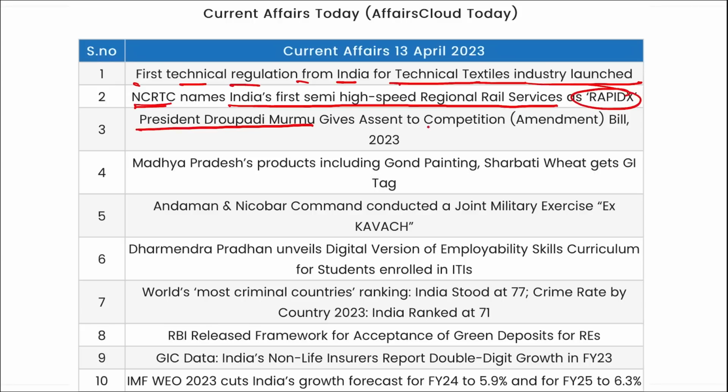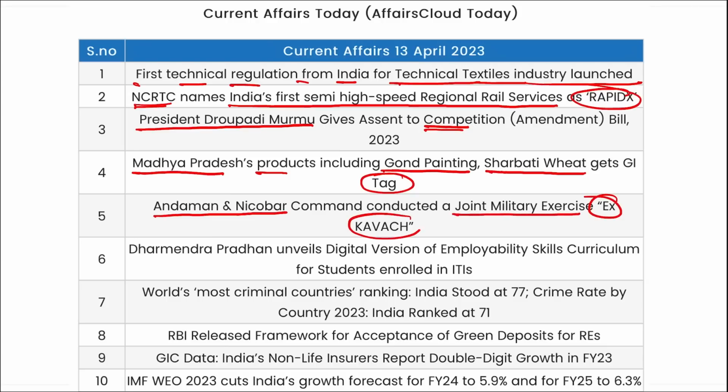President Draupadi Murmu gives assent to the Competition Bill 2023. Madhya Pradesh products including Gond painting and Sharbati wheat get the GI tag. Andaman and Nicobar Command conducted a joint military exercise, that is Exercise Kavach. Dharmendra Pradhan has unveiled the digital version of the employability skills curriculum for students enrolled in ITIs.